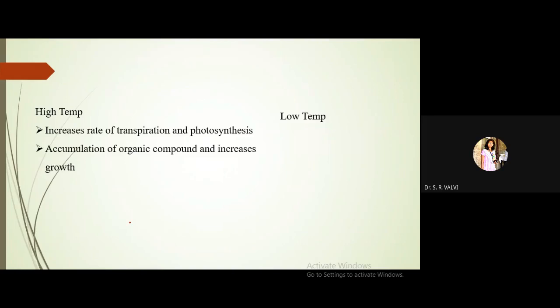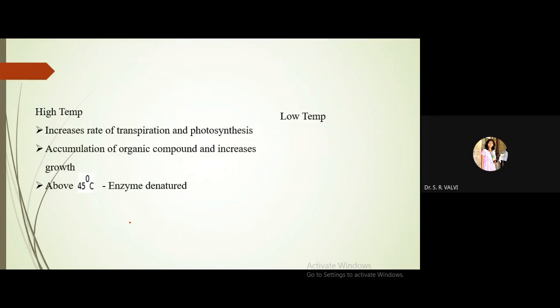Now see, the second point: accumulation of organic compounds increases the growth. High temperature is very important for accumulation of organic compounds because it increases the rate of photosynthesis. As the rate of photosynthesis increases, different organic compounds are formed and get accumulated, and ultimately the growth of the plant takes place.